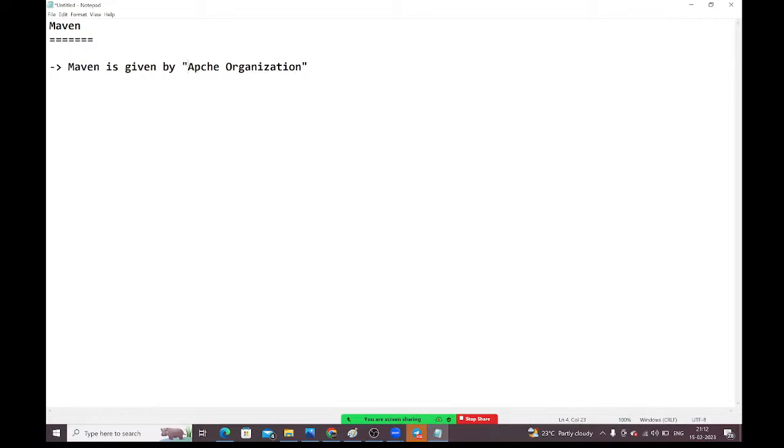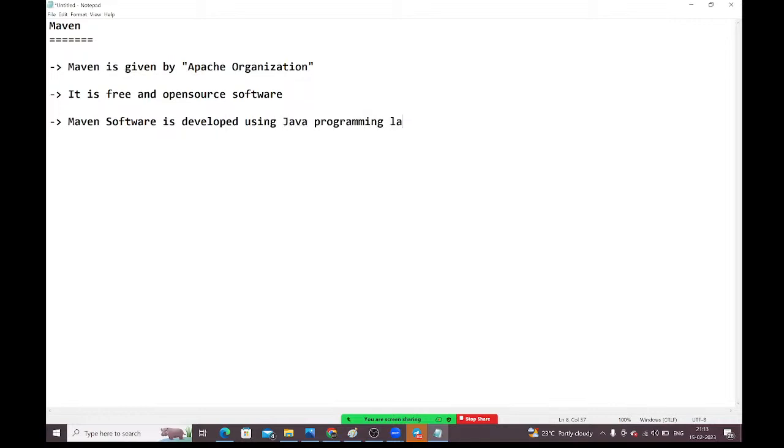Maven is given by the Apache organization.